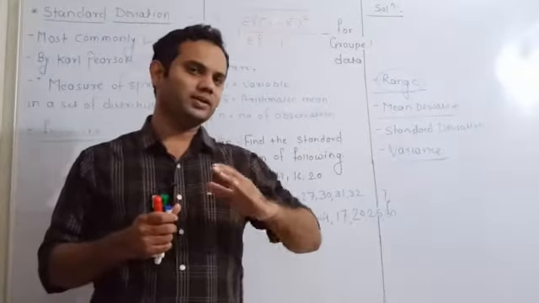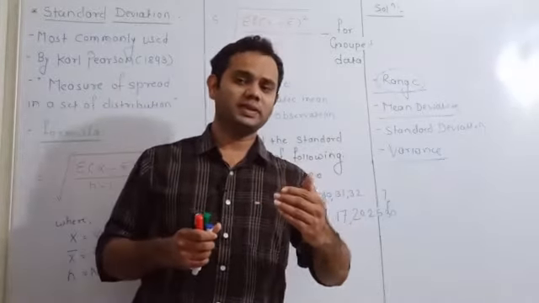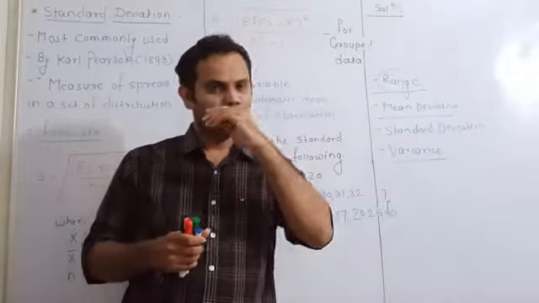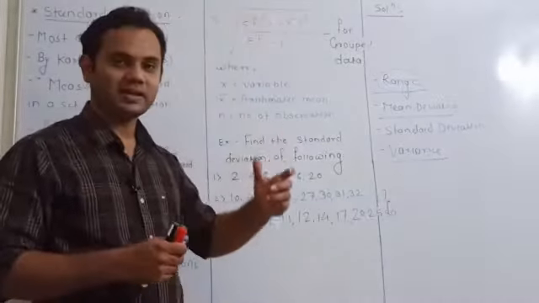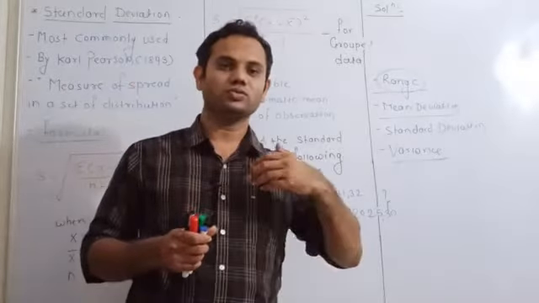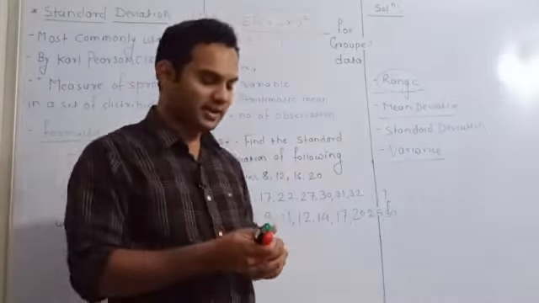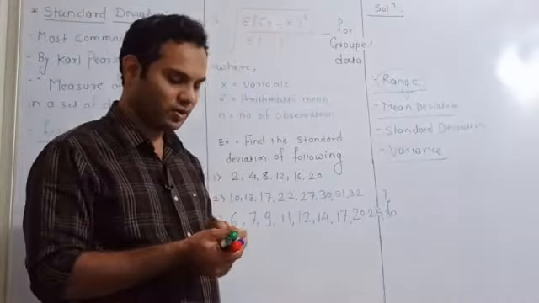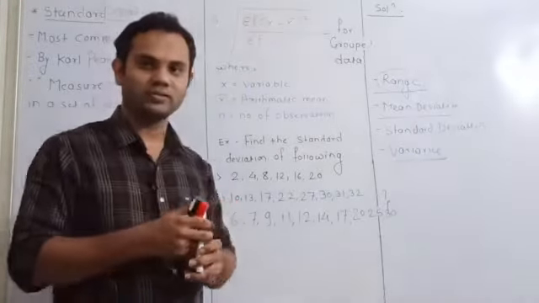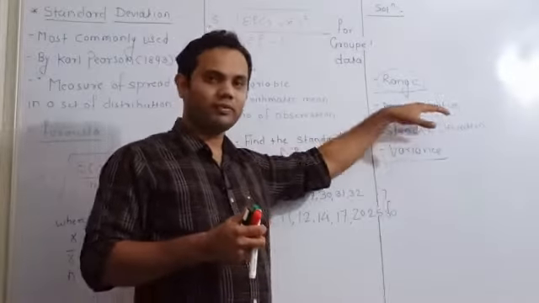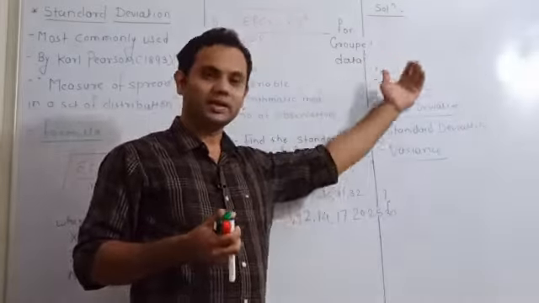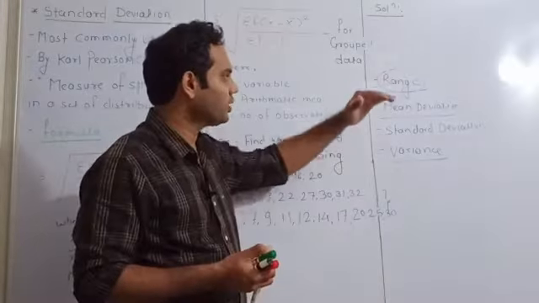So it is not adequate to represent an entire data set, and further measures are required to study that data. The second measure is mean deviation, but it is not in your syllabus, so we will not take it up. If you want it for information, we will make another lecture on it.